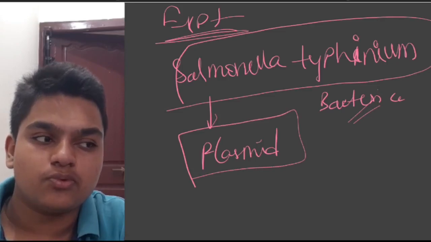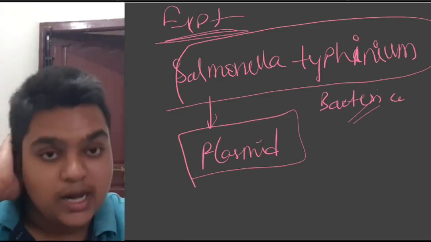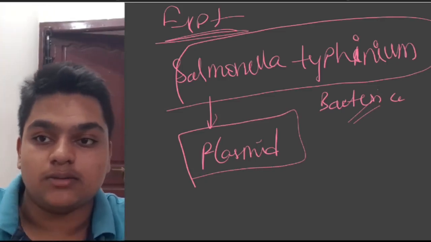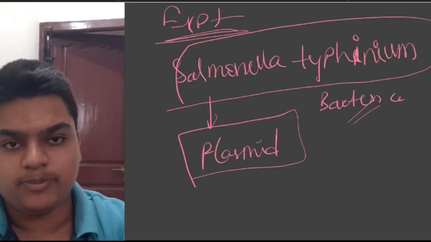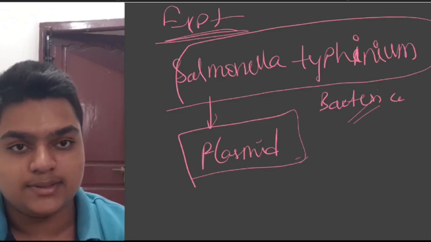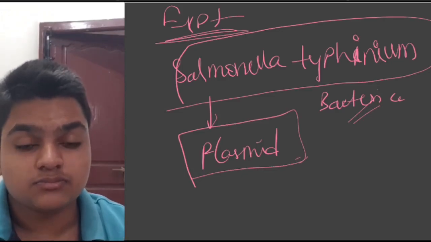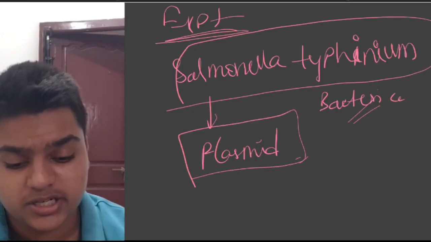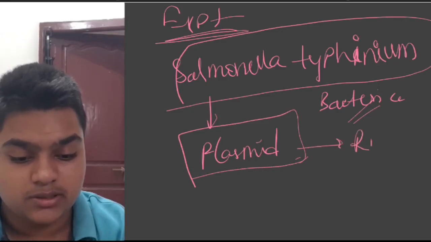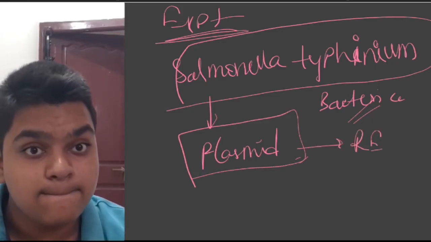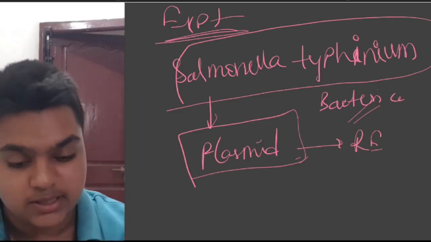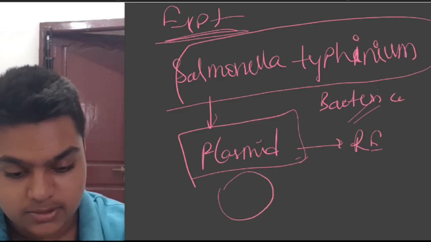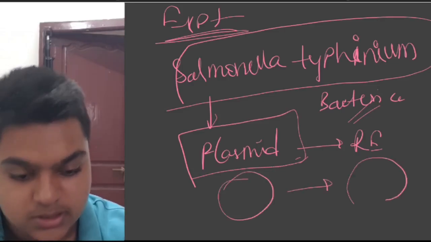The plasmid is pSC101, I hope. I'm very bad at remembering these plasmid names. No problem, just leave it, it is not in our syllabus. They isolated this plasmid and cut it using a restriction endonuclease. Now this plasmid was this, and they cut it into this.